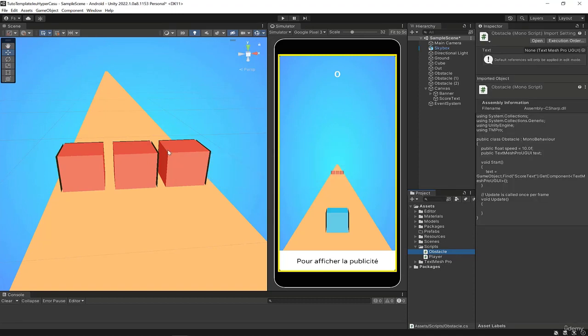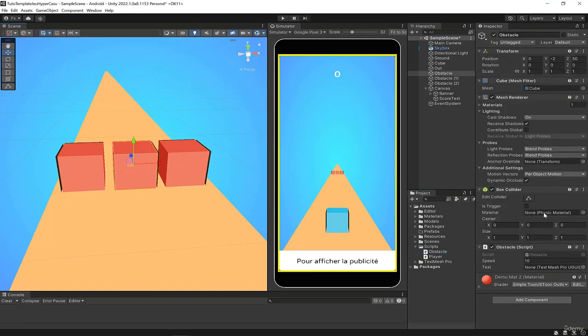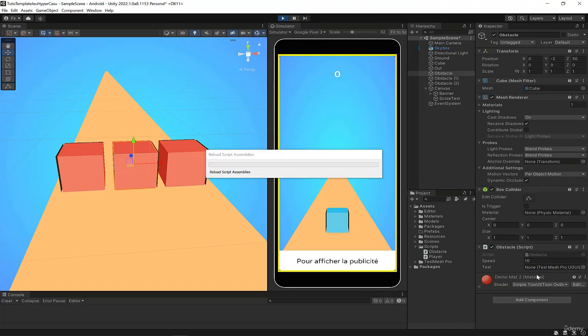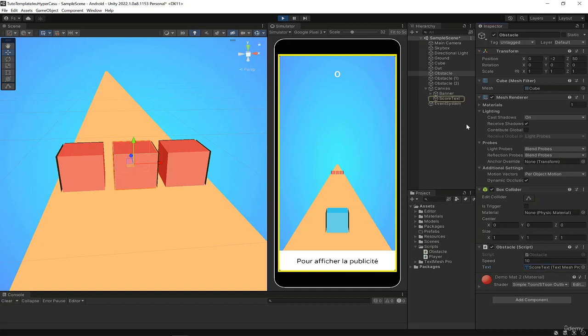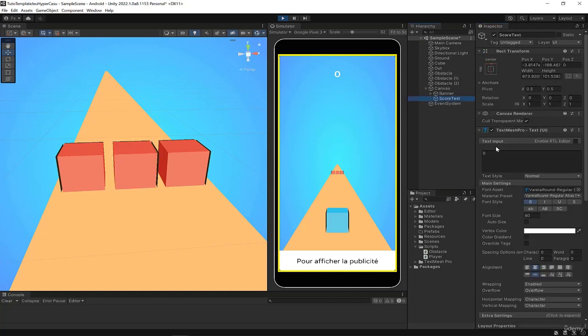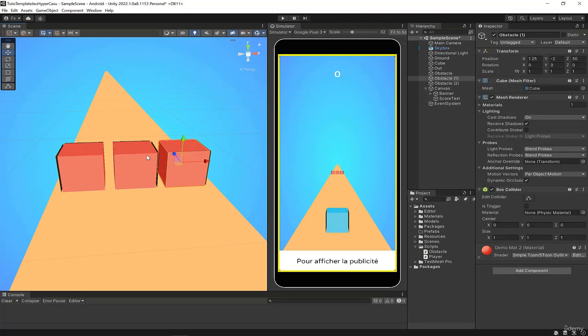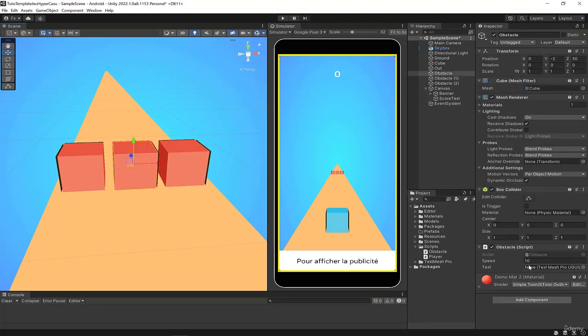We can test. I go into Unity, select the cube. Here we see that I have a speed and that I have text, which is completely empty here. I launch the game and look at the text. It's going to set itself. There, the text variable has been automatically filled in. And if I click on it, it selects score text here. And if I want, I can change the score, set it to 5, and you can see that it works. So we've managed to dynamically retrieve something.